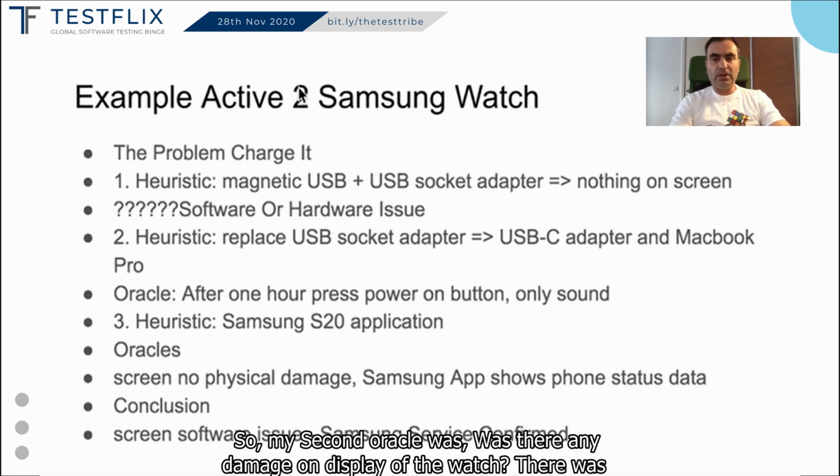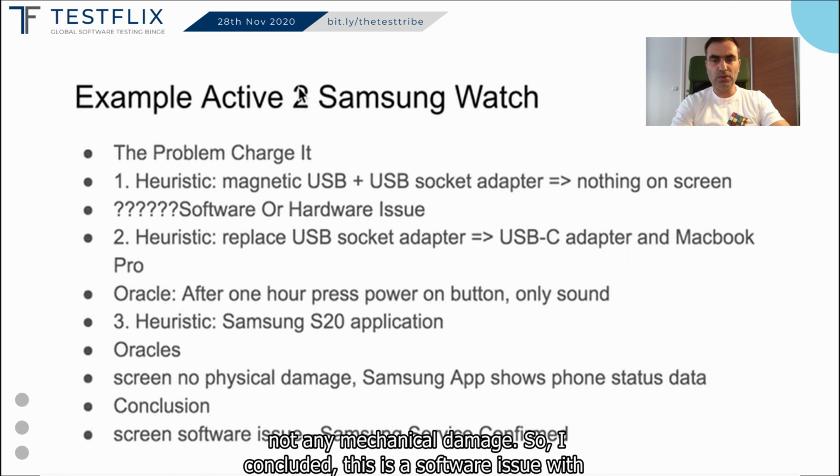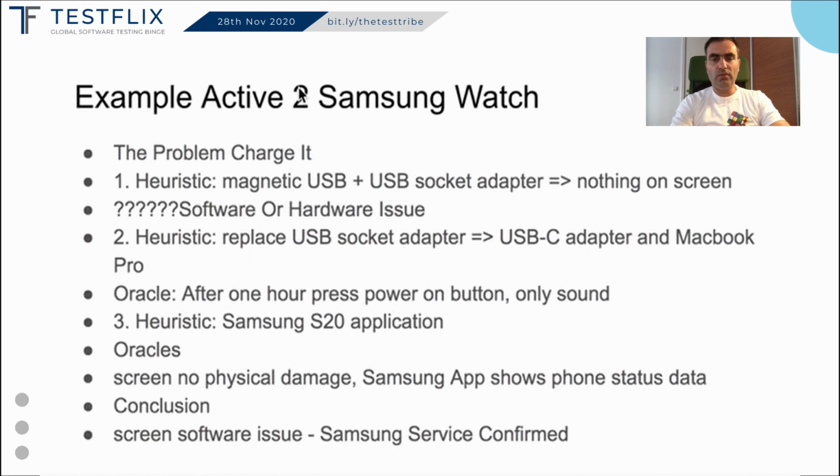So my second oracle was: is there any damage on the display of the watch? There was no mechanical damage. So I concluded this is a software issue with the smartwatch display. And that was confirmed by Samsung service. So we have proved that rule of 3 really works.